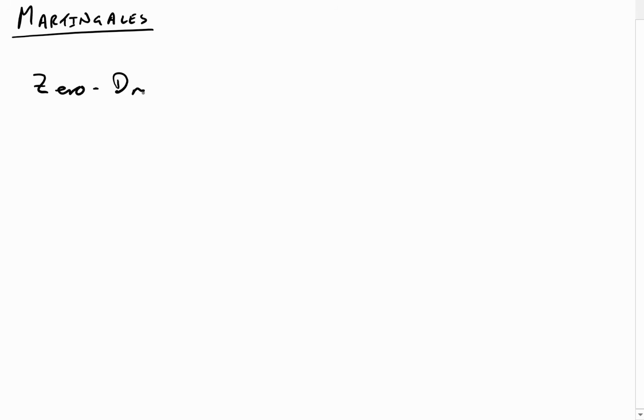Because what a martingale effectively does, I spoke about it before, so I've got no problem saying what it is today. Basically what we're saying is that it's a zero drift. It's what's known as a zero drift stochastic process.